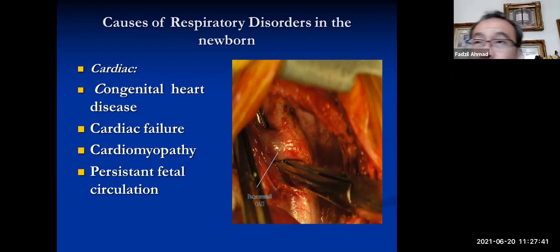If you cannot open up to mix this circulation, then usually baby going to die. What we do is that we try to give something to open up the ductus, the ductus arteriosus, so that the circulation can be mixed, and the baby can survive.